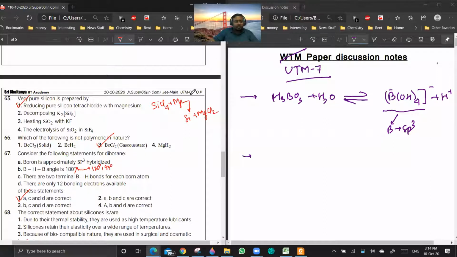Sir, can you give the other three reactions also? If you're decomposing K2SiF6, you'll be getting KF plus SiF4.